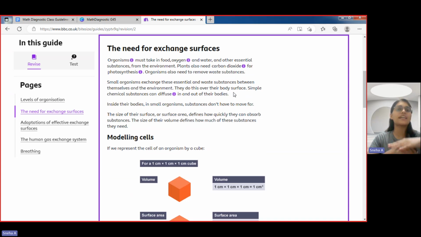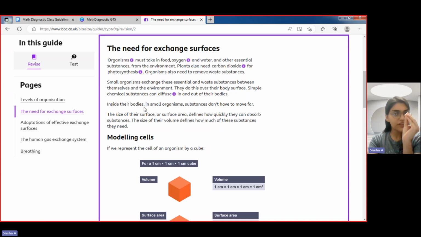So small organisms exchange these essential substances between themselves and the environment with the help of their surfaces. Now, simple chemical substances can diffuse in and out of the bodies. Okay, so that is the characteristic of small organisms.